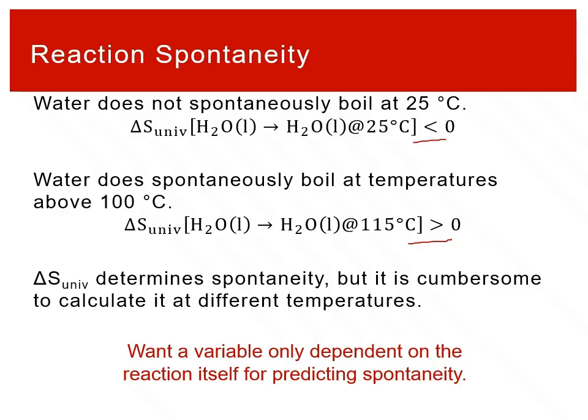And so while the second law is the be all end all, and delta S universe is what determines spontaneity, it's kind of a pain to calculate, and it's also really hard to think about. What does that even mean for the entropy of the universe to change? What we would prefer is a variable that only depends on the reaction you're looking at, right? That describes the reaction. Is this reaction spontaneous? Well, let's calculate this property of the reaction. So we're going to need one more thermodynamic variable.